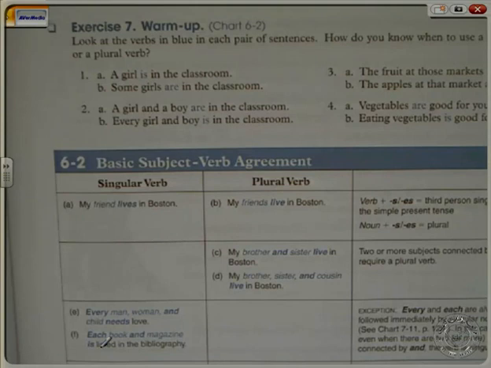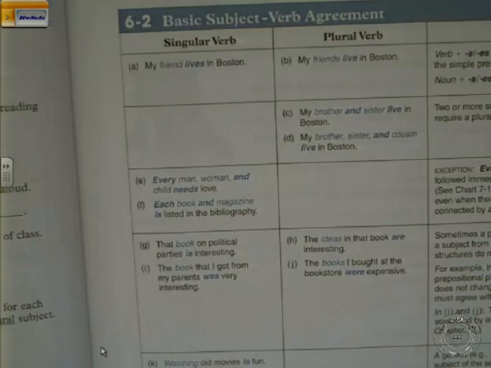We have here: my friend lives in Boston. My friends live in Boston. What's the difference here? My friend lives means just one friend. It is in the simple present. My friends means plural. More than one friend live in Boston.